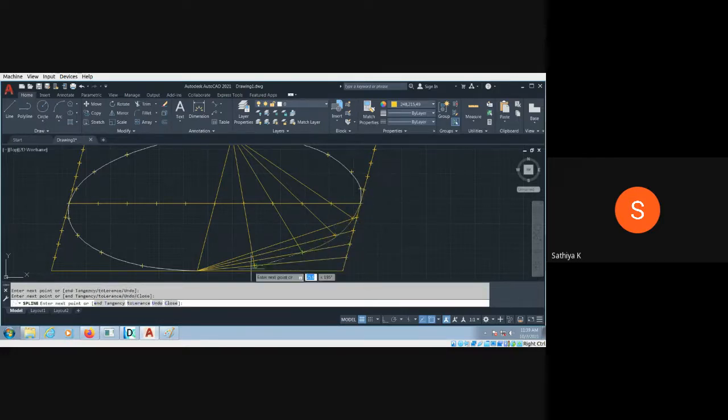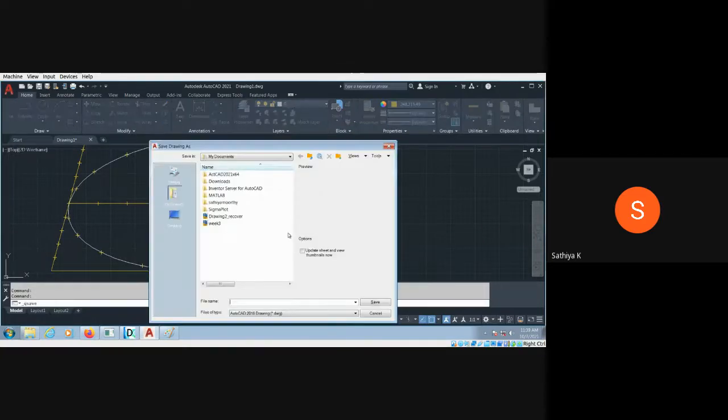So apply the spline command as usual. You will get the answer. So you press the enter. This is the first point, second point, third point, fourth point, fifth point. Okay. Then enter. And you will get the answer like that, and delete the unwanted things. Okay. So up to that, I want to close the class.